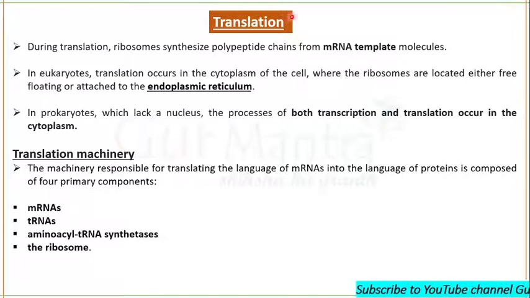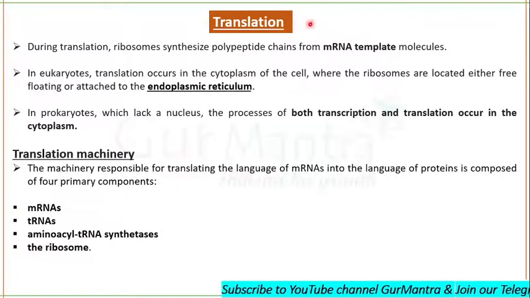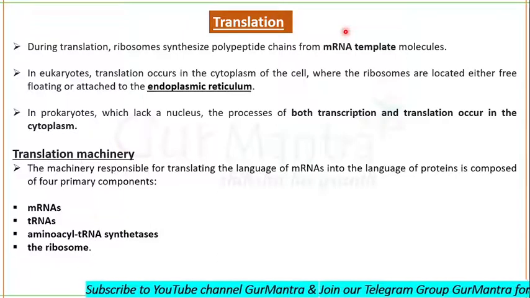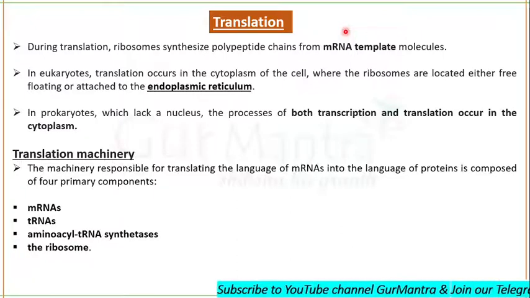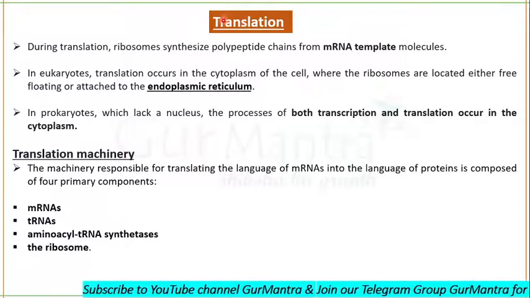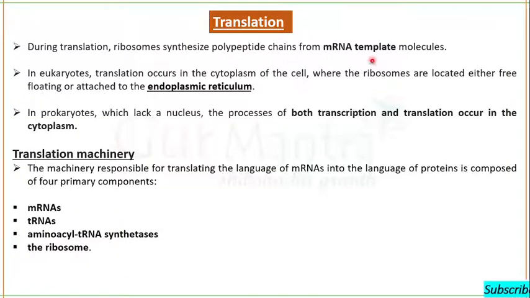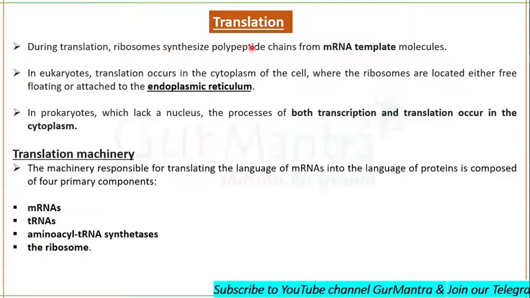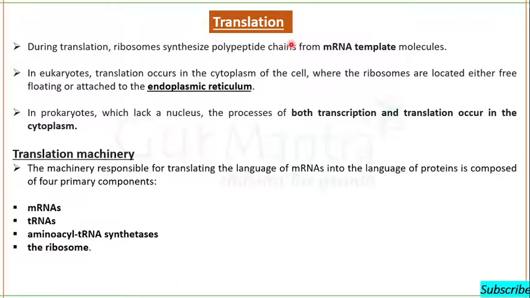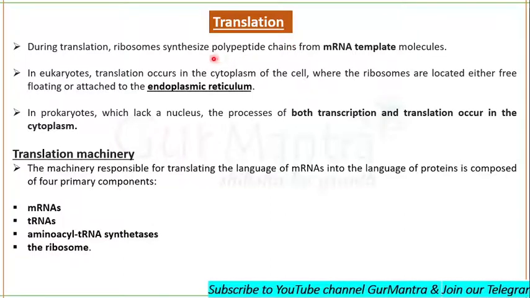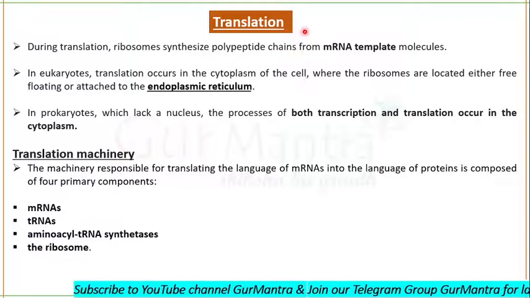Translation. What exactly is translation? During translation, proteins are synthesized. We know about the central dogma and we have already covered replication, transcription, and now we are covering translation. In translation, ribosomes synthesize polypeptide chains from mRNA template molecules. See, ribosomes will synthesize polypeptide chains. We know that proteins are formed of amino acids and a peptide bond is present between two amino acids. So there will be the formation of a polypeptide chain during translation.